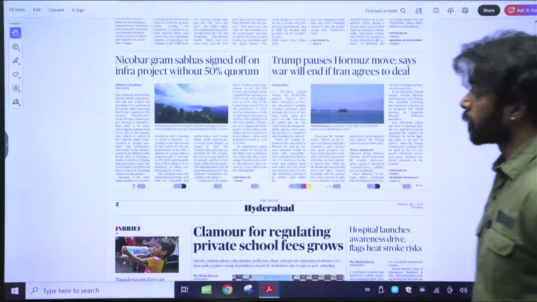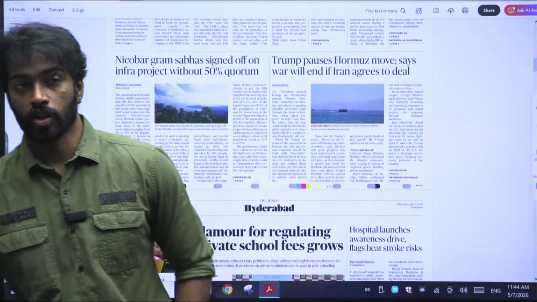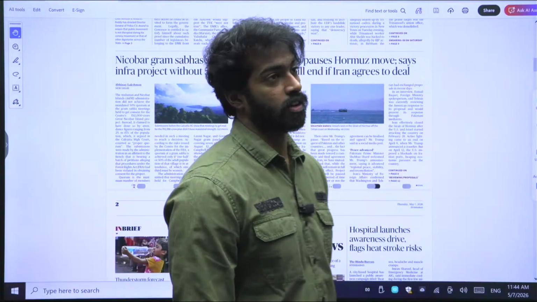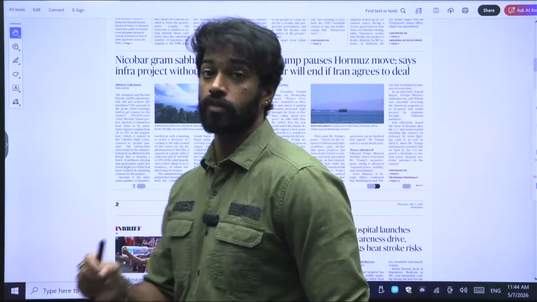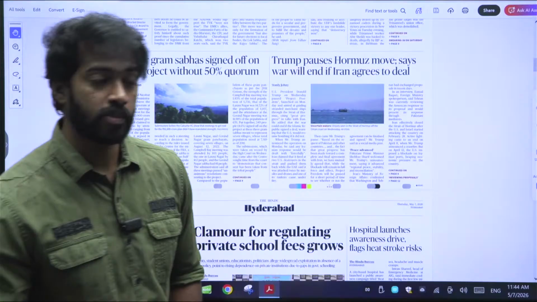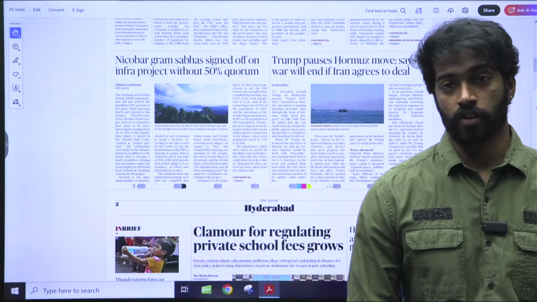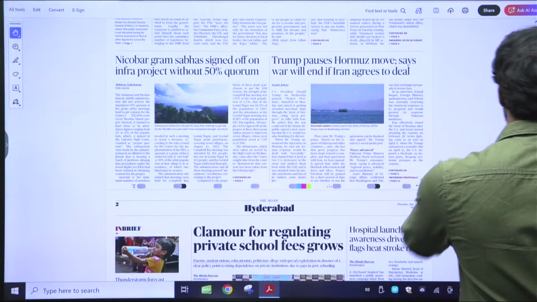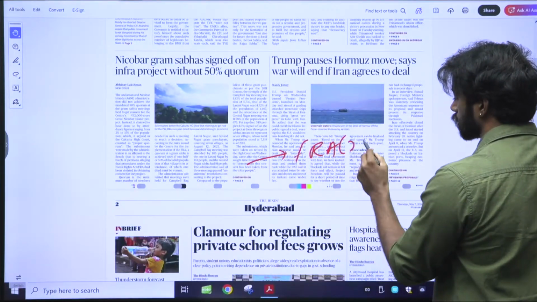Basically, this particular article is talking about how the Nicobar Island project is there, and for that Nicobar Island project to happen, there needs to be a consent of the Gram Sabha, meaning all of the tribes that are present in that particular area need to give 50% of their assent, and that is according to the Forest Rights Act 2006.